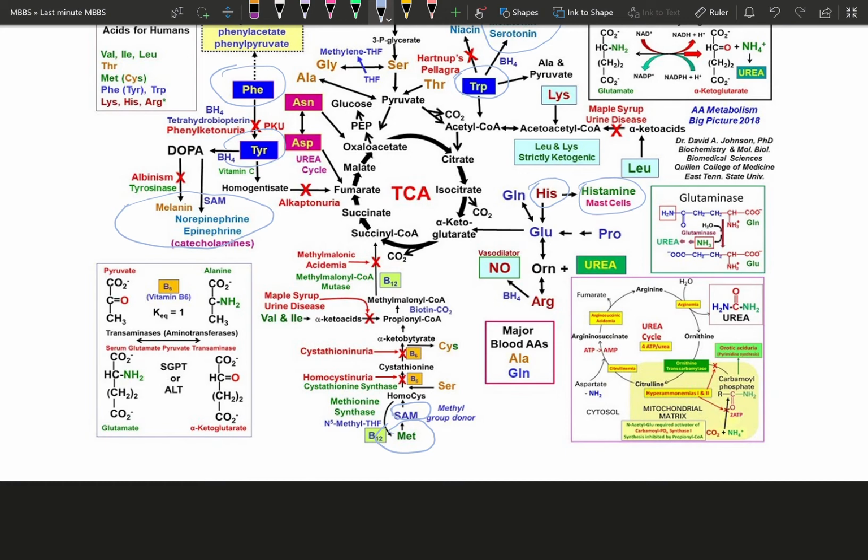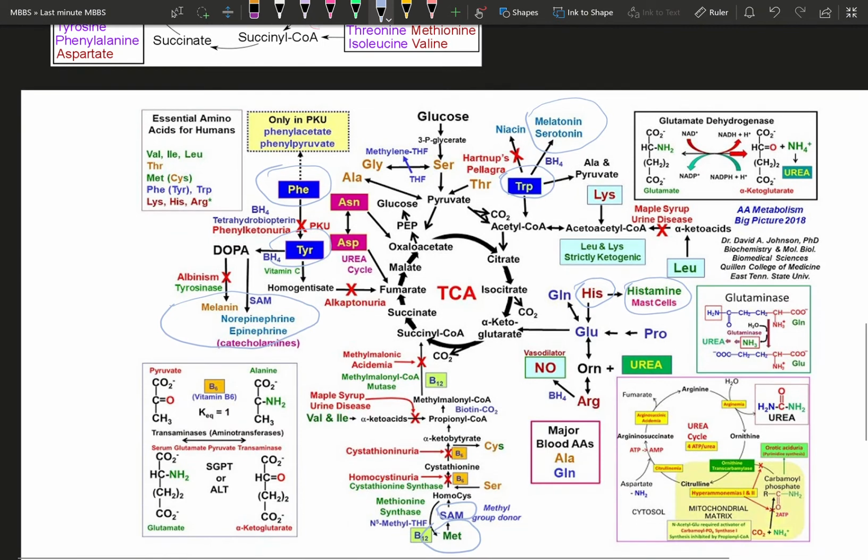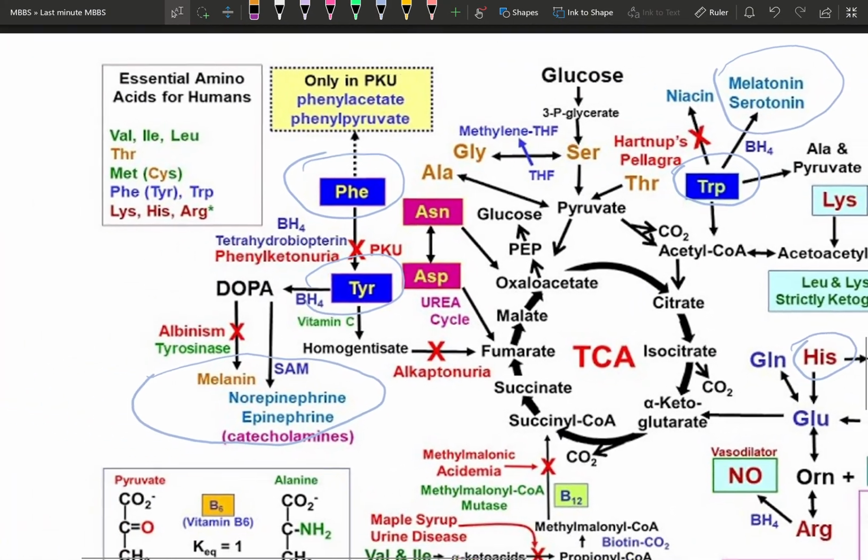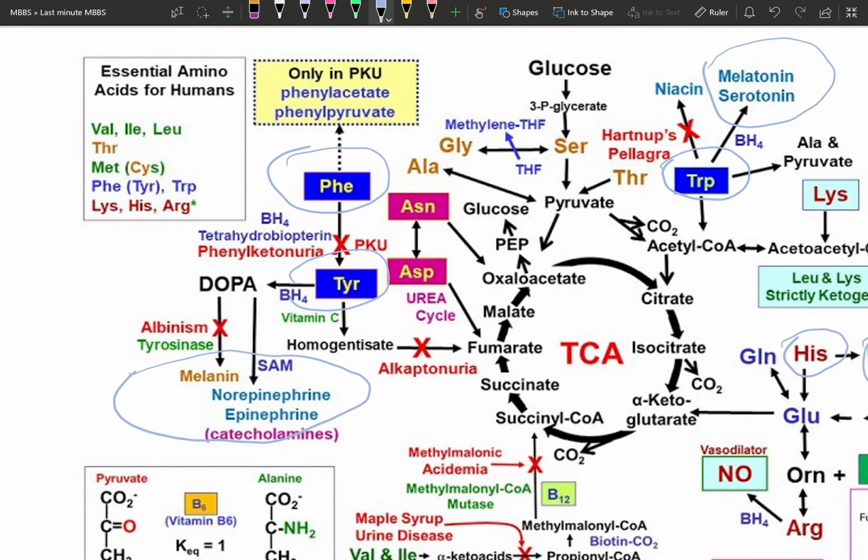There are some important diseases which are mentioned over here. I've skipped this, so I'll just highlight a few of those points as well. If there is a deficiency of this enzyme, which is phenylalanine hydroxylase, you are going to get phenylketonuria. That is, phenylalanine is going to accumulate in our blood and phenyl ketone bodies are going to be excreted in the urine.